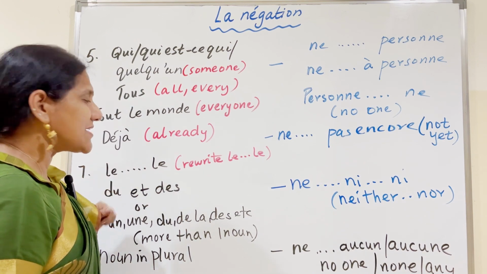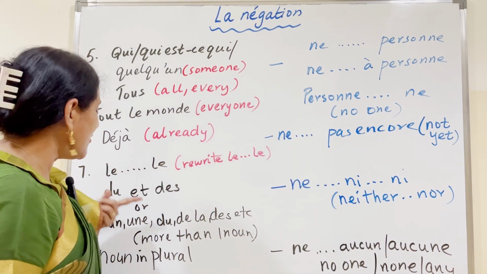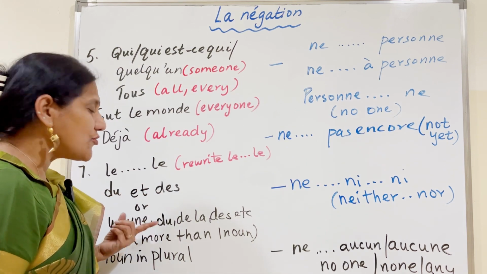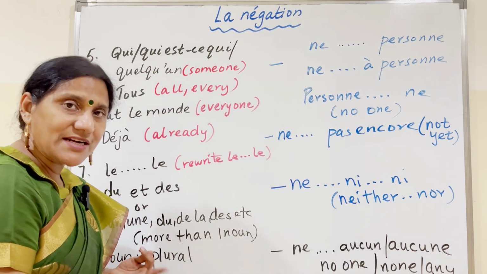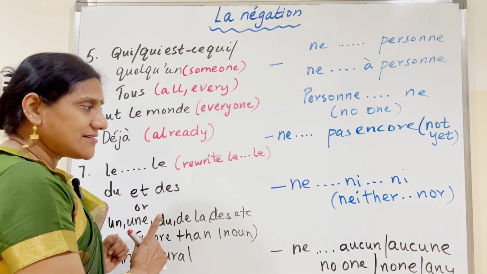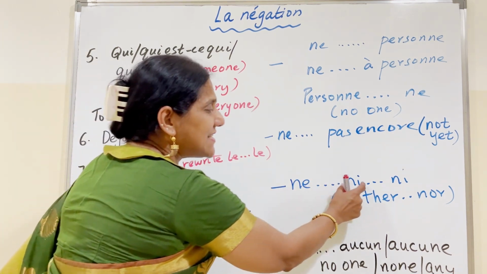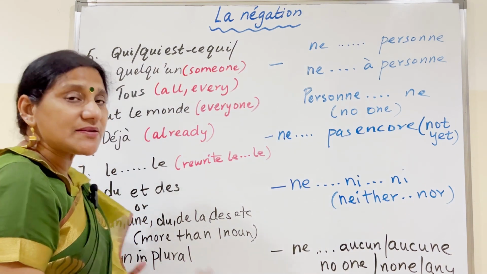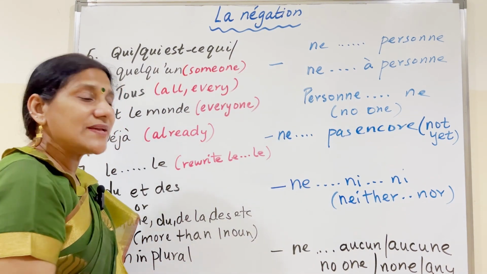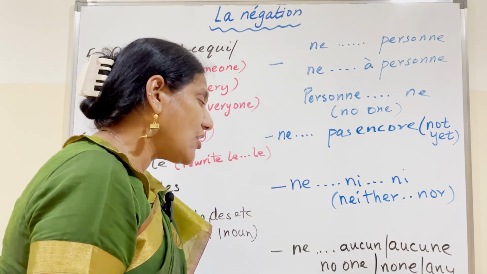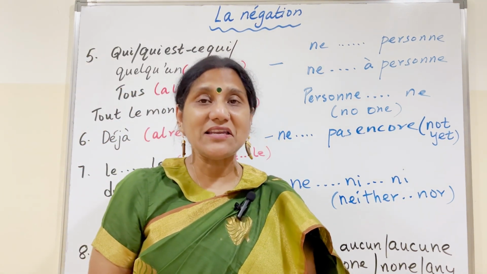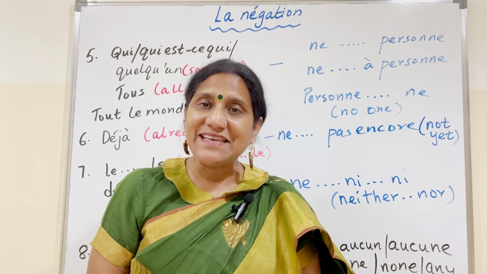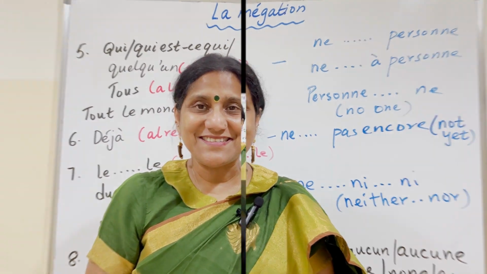When we have to repeat the le, or du, the, or it could be un, une, that is indefinite article, partitive article, or definite article, we change it to ne ni ni, neither nor. And when we have nouns in plural in certain sentences, we can change it to ne aucun, aucune, that is no one, none or any. We'll do some examples to understand negative expressions.